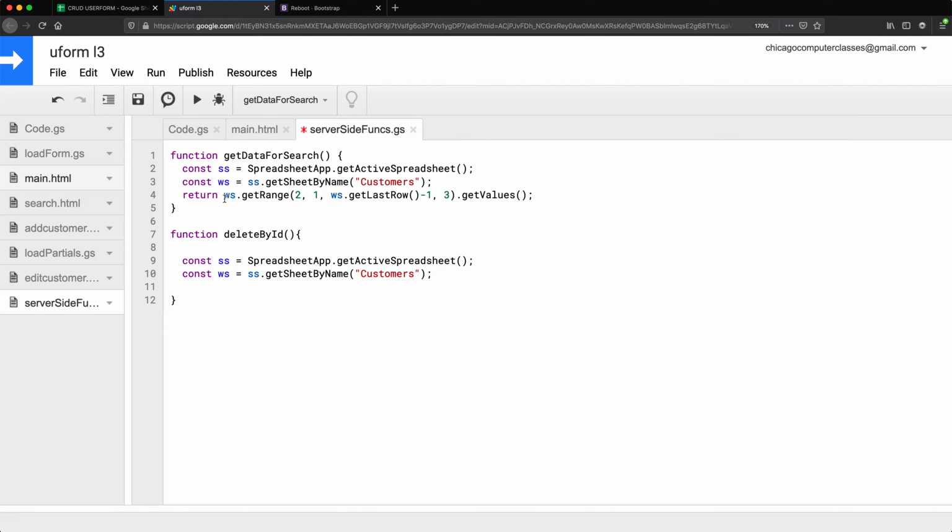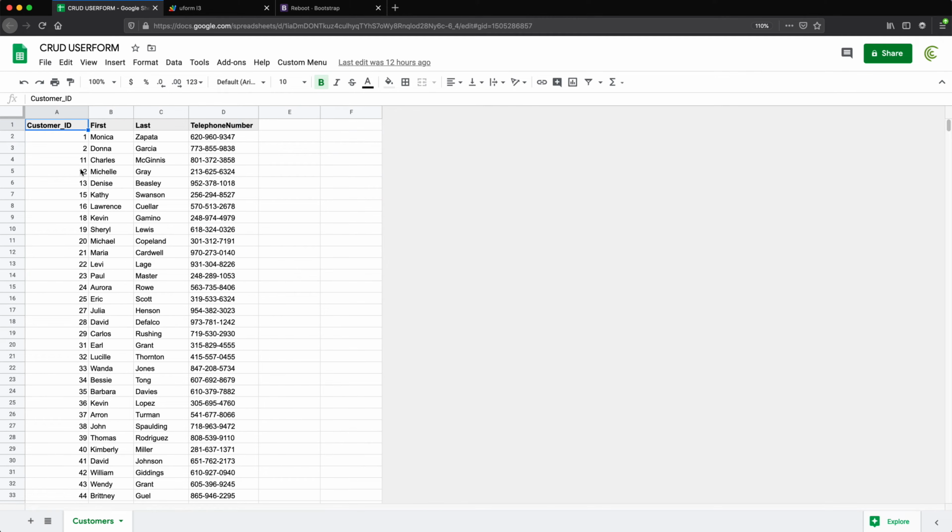Now in that worksheet, we're gonna need a data range. So let's also copy this line, but I don't need to return this yet. I'm gonna save this in a variable. I'm gonna call it custIDs. Now the first step we need to do here is make sure we find which row we need to delete this customer from. That means I need to search in this first column and figure out which row the ID I'm searching for is in. So I just need the data from this first column. I don't need to get all three columns to search.